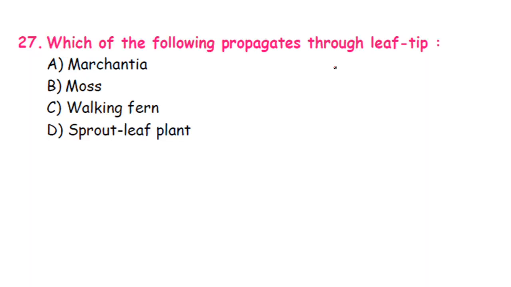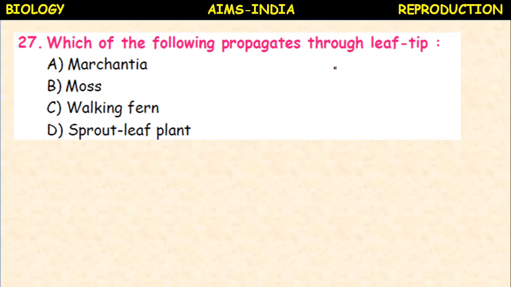Next, which of the following propagates through leaf tip? Marchantia, moss plant, walking fern, sprout leaf plant. So it is the tip of the leaf, walking fern.